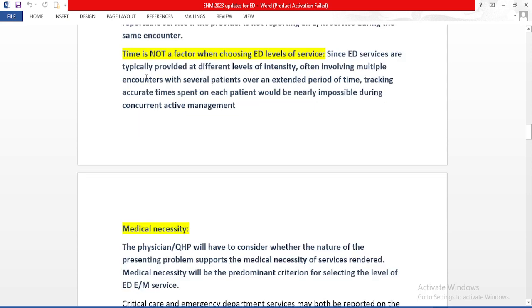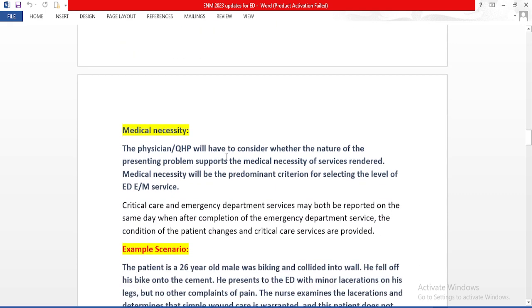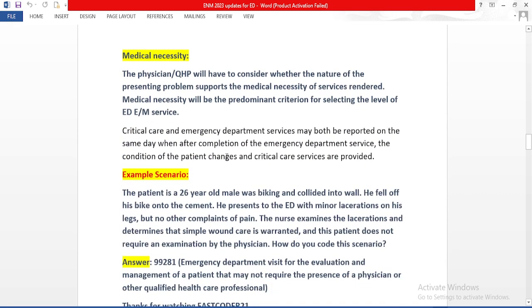As usual, time is not a factor when choosing the E&M levels of service, but we can use time as a factor for coding critical care services. Next one, medical necessity. The physician or qualified healthcare professional will have to consider whether the nature of the presenting problem supports the medical necessity of services rendered. So we need to check the services provided as well as the presenting problems. Medical necessity will be the predominant criterion for selecting the level of ED E&M service.